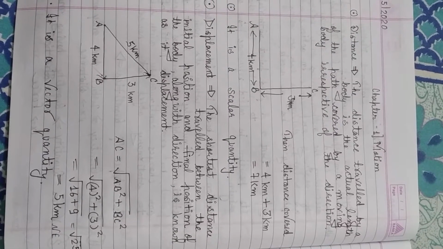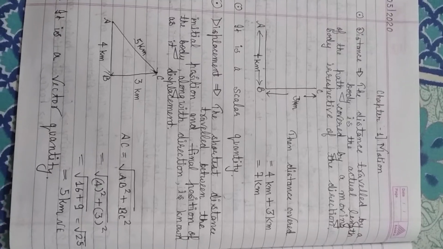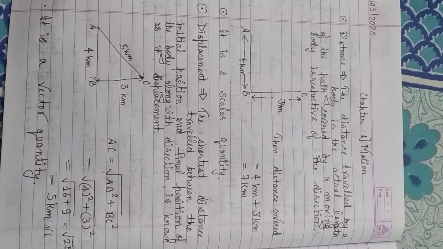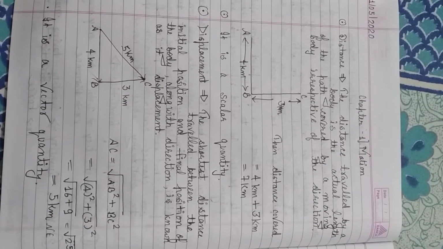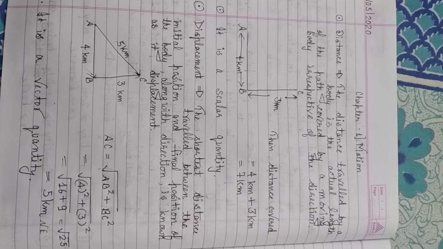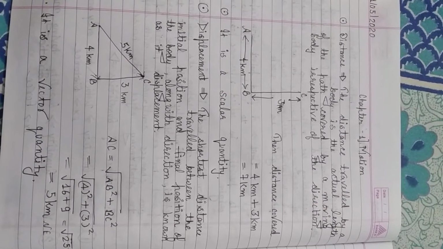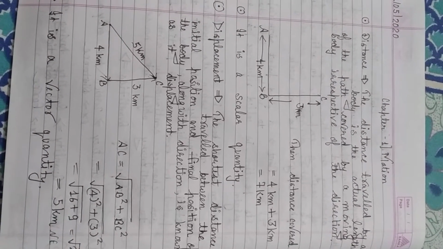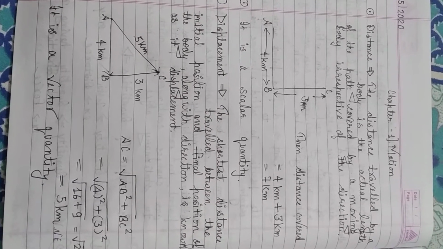Good morning, everyone. We'll discuss today distance and displacement, and the chapter is motion. Now, what do you mean by distance? Distance can be defined as the actual length of the path covered by a moving body, irrespective of direction. Or we can say the length of that path is known as distance, irrespective of direction.